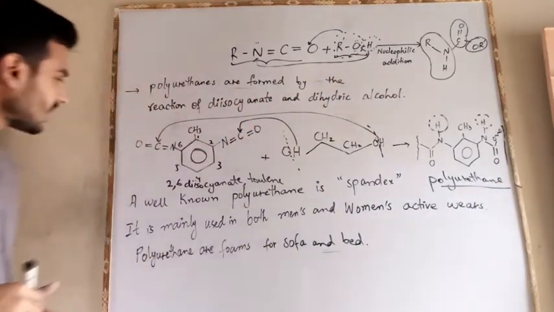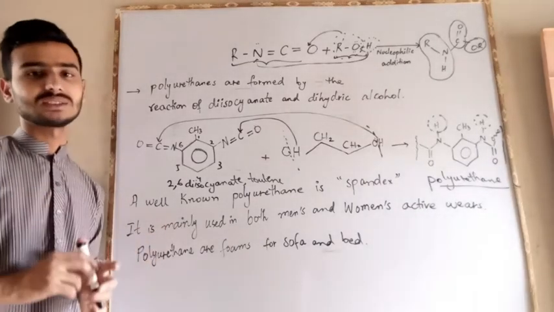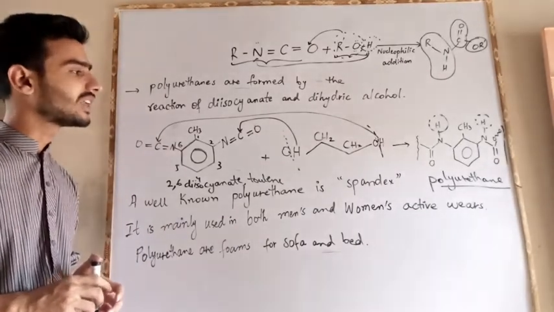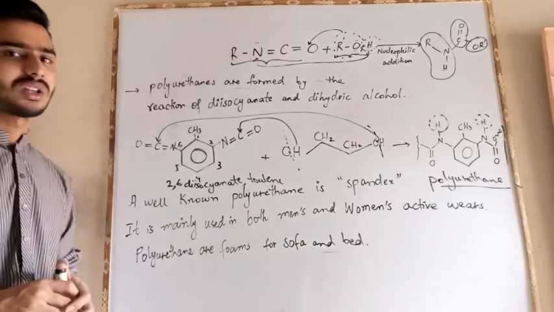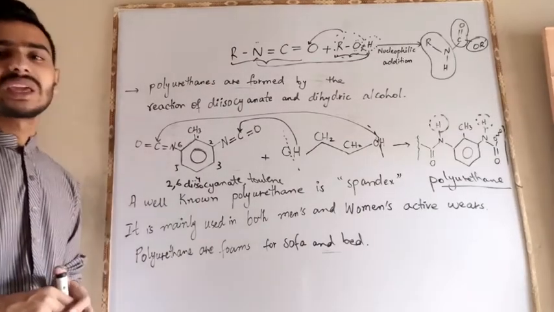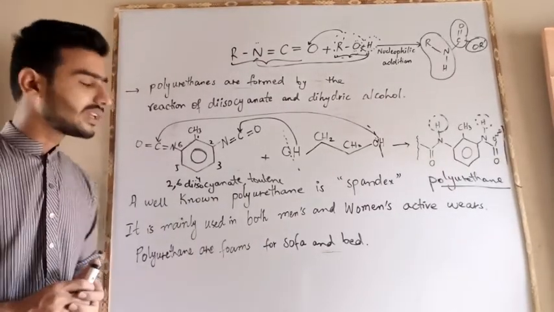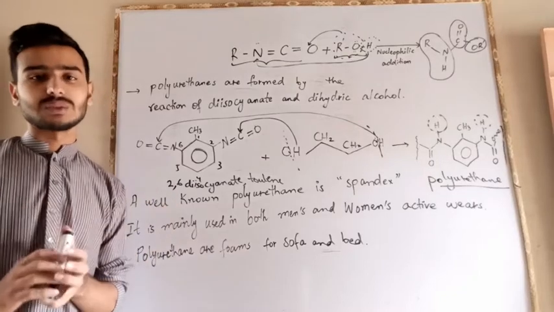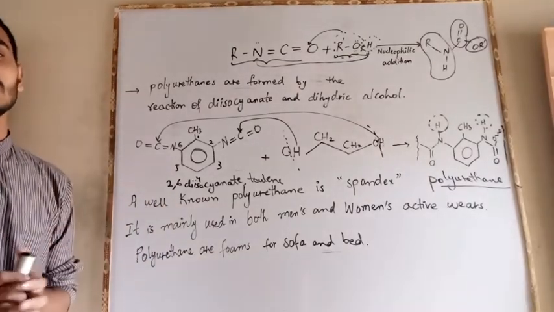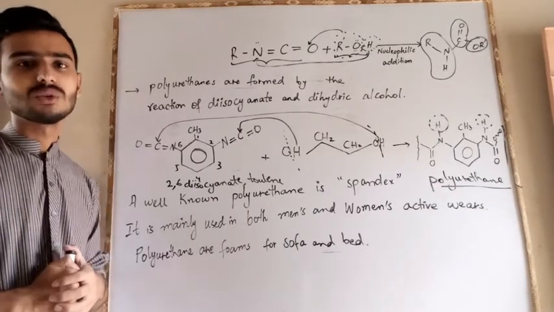So let's come to the usage of polyurethane. Polyurethane is a spandex. Spandex is basically a very elastic or stretchable material that is used for making both men's and women's active wear, and polyurethane foams are used in sofas and beds. So there are lots of applications for polyurethane.